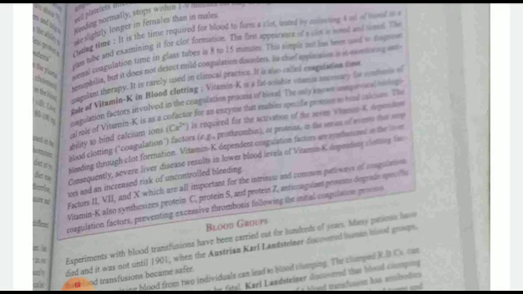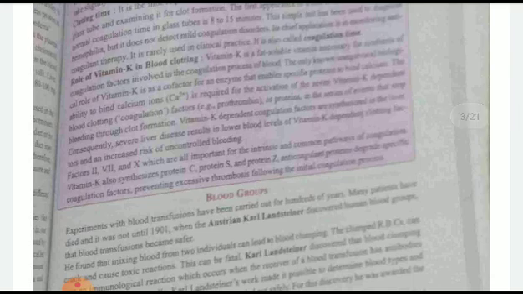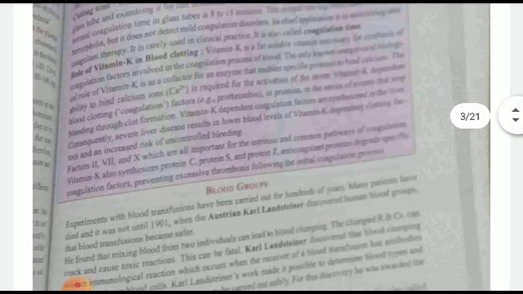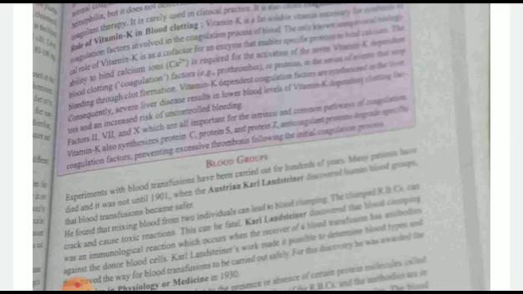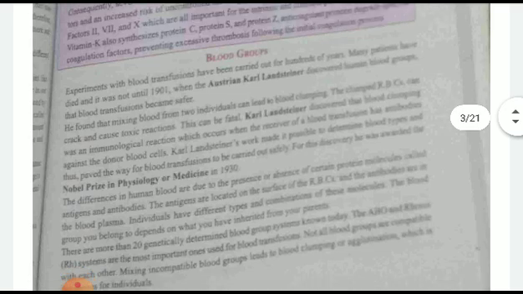Okay. Then blood groups. Austrian Karl Landsteiner discovered the human blood groups. He discovered that blood clumping was an immunological reaction, which occurs when the receiver of the blood transfusion takes the blood. For this, he got the prize also. And he told that antigens and antibodies are there, and on the basis of that, the blood group is determined.